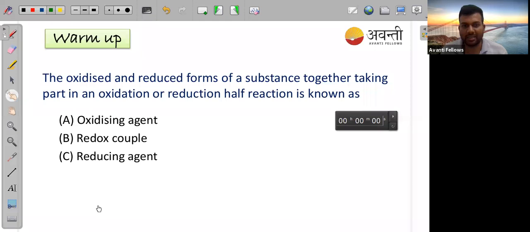And you can see the result. Great, guys, great. Like 82% people have given the answer correctly. So very simple. Obviously both the forms are there now. Oxidizing is also happening, reduced form is also there. So definitely it will be a redox couple. If only the oxidizing form is there, we can say it will be your reducing agent, and the other will be the oxidizing agent. Like that we can remember.